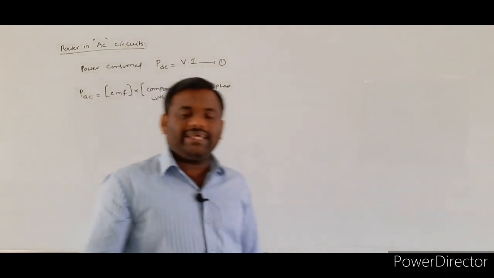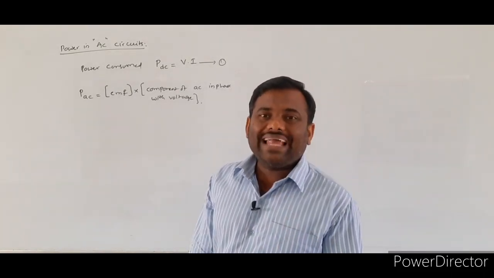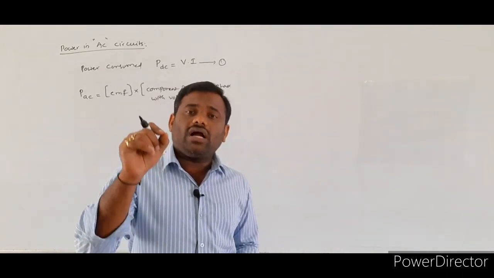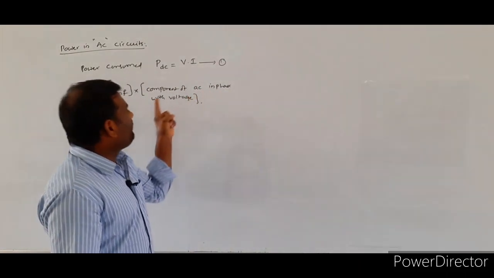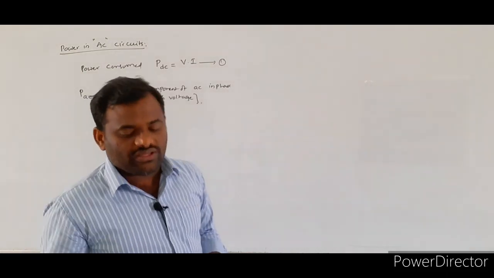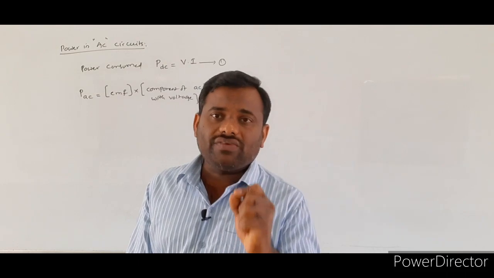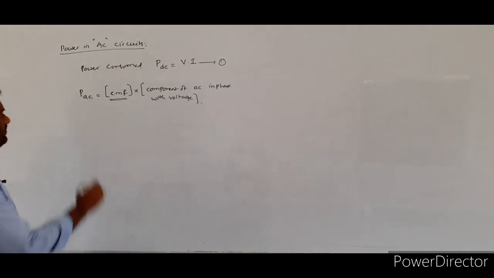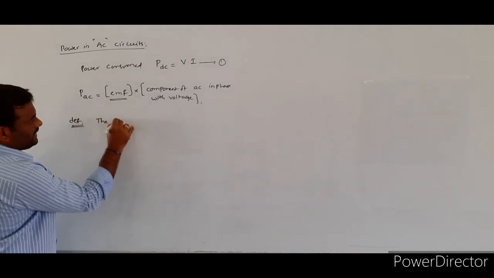So the power in the AC circuits will be defined as the product of the applied AC EMF and the component of the alternating current which is in phase with the voltage, or in phase with the EMF. Like that we have to define the power in the AC circuits. Once again, how can we define the power in the AC circuit? It is defined as the product of, so I will write the definition.